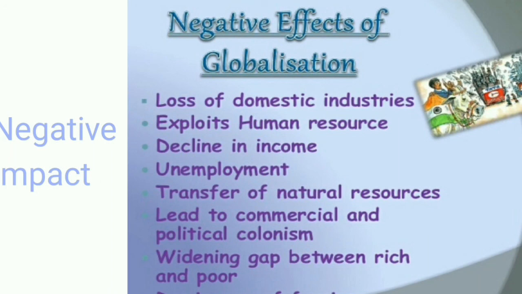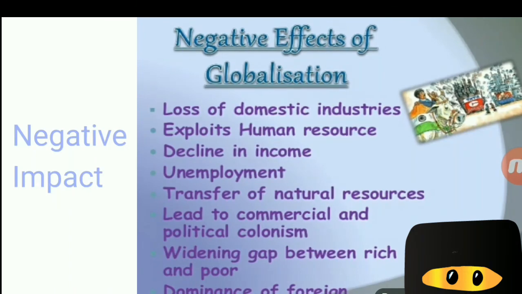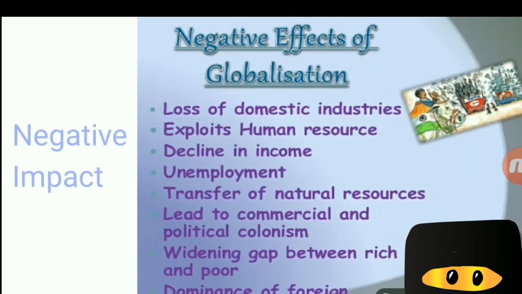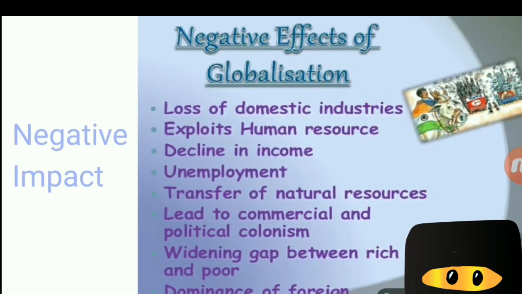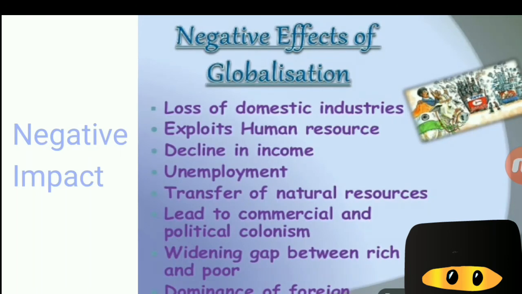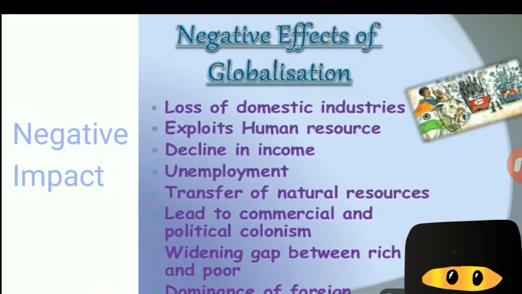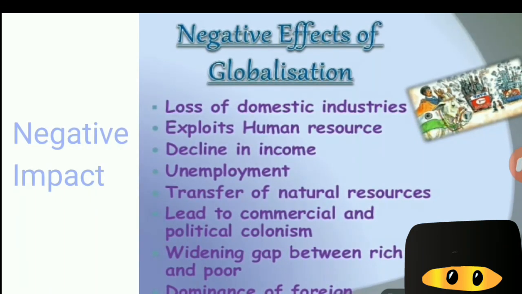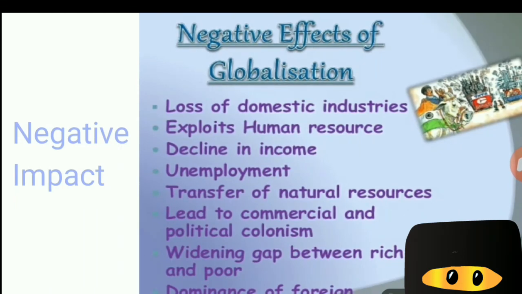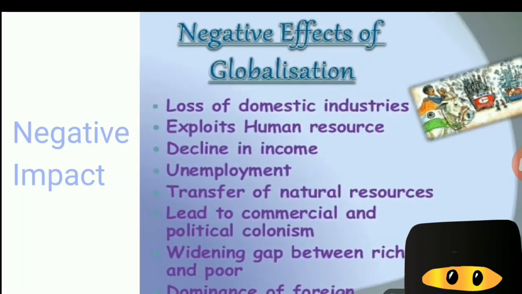There was a widening gap between rich and poor people. The rich became richer and the poor became poorer, so this created a widened gap. We were also totally dependent on foreign income, so foreign institutions created dominance in the nation. Many foreign institutions came to India and opened their industries, and they dominated our economy. As you all know, there are a number of companies that are not Indian, and they are controlling the market. So this was the positive and negative side of globalization.